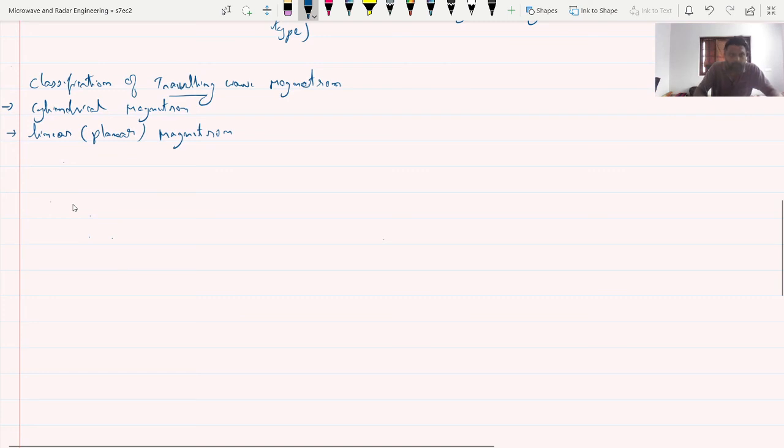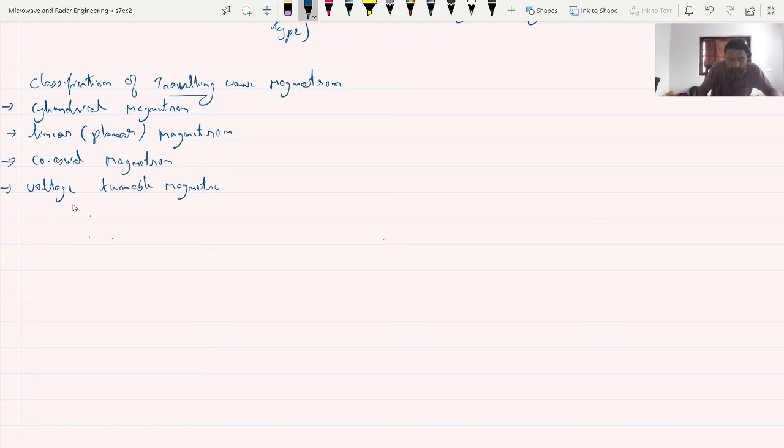Next one is coaxial magnetron. The next category is voltage tunable magnetron. Next one is inverted coaxial magnetron.